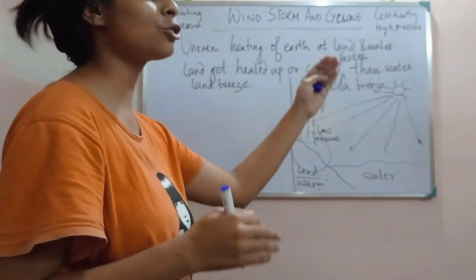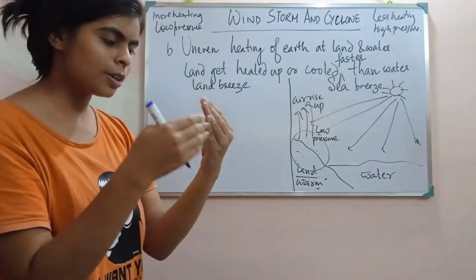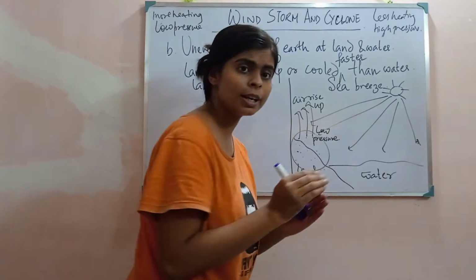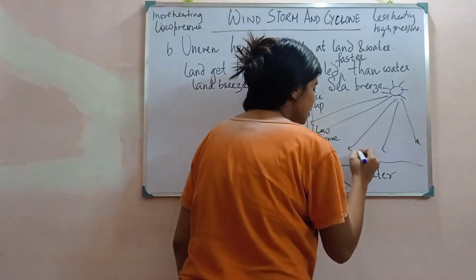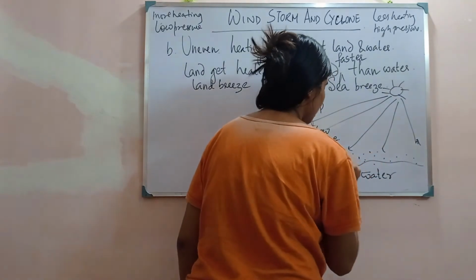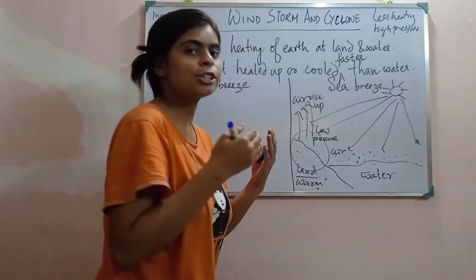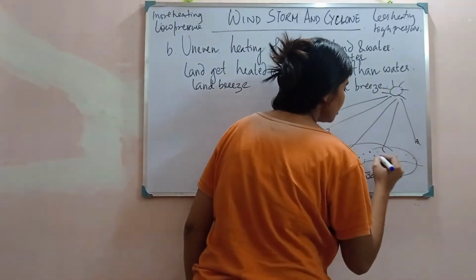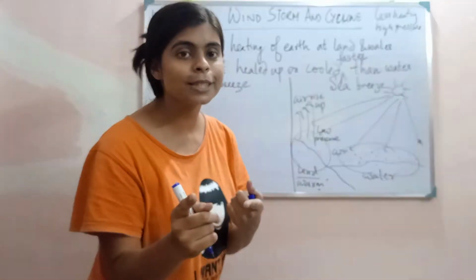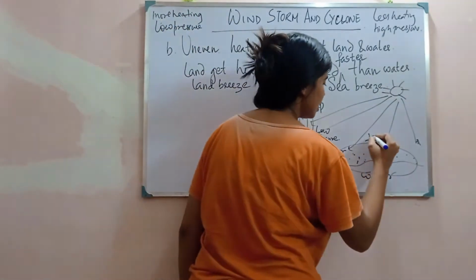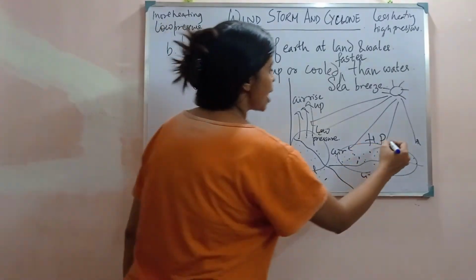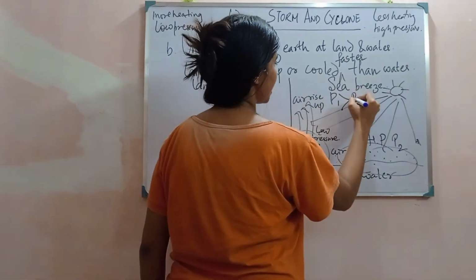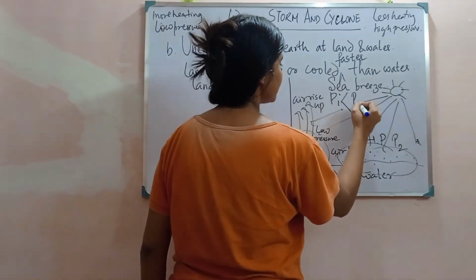Now, since the water is not getting heated as fast as land, the water is still cooler, and the air present above the water is not rising. As a result, more air is present, which means high pressure. Since the pressure is different, here P2 and here P1, P1 is lesser than P2.